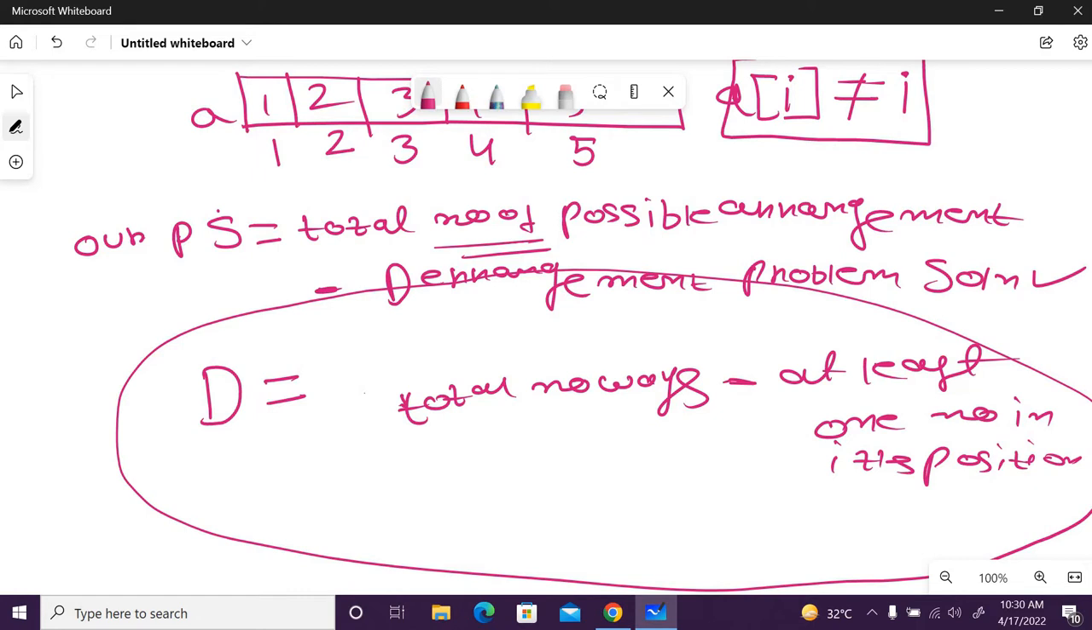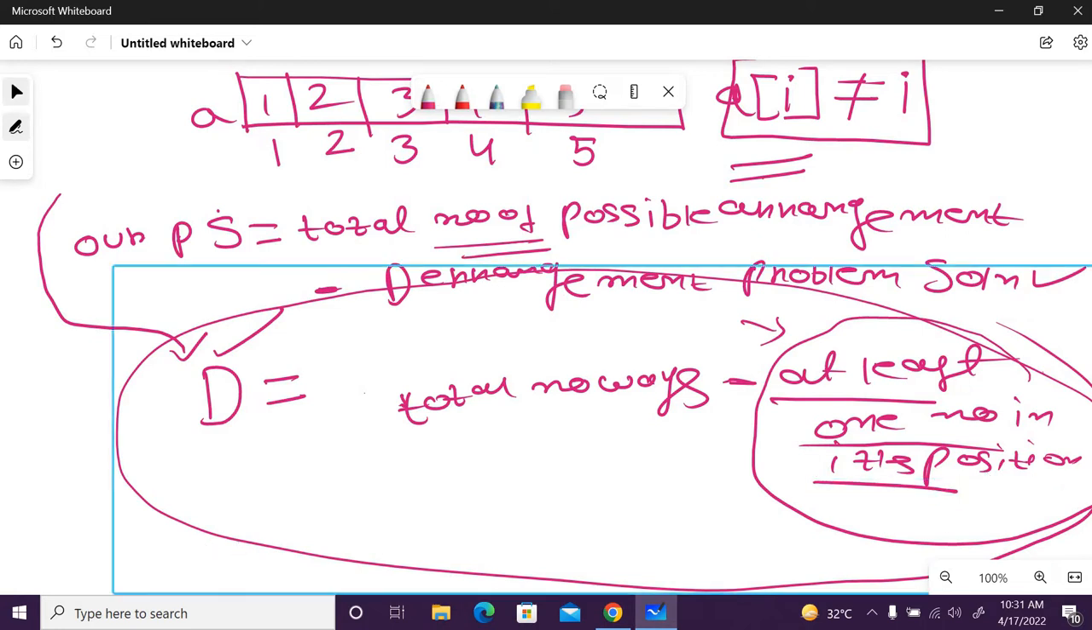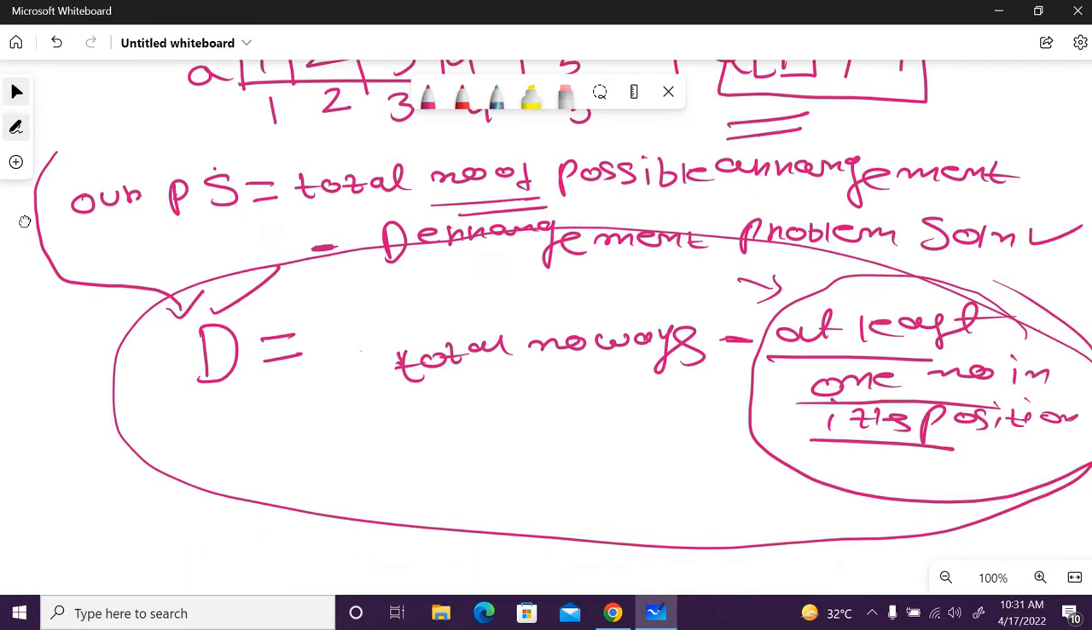So our interest is not the derangement problem, because the derangement problem says that no one should be in its correct position. Our interest is at least one number in its correct position. But whenever we are solving this, we should take the idea of the derangement problem. So our interest is this. Let's solve this one: at least one number in its original position.